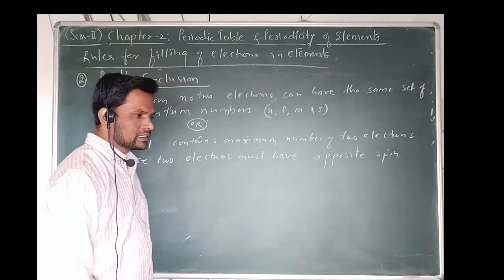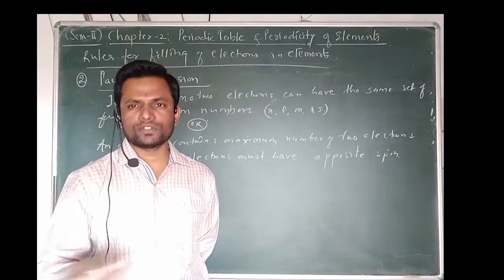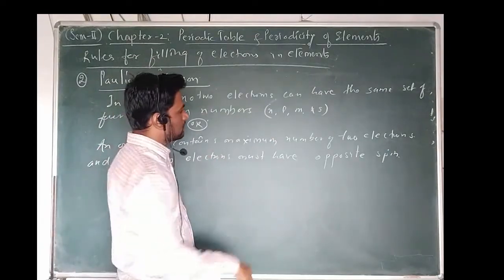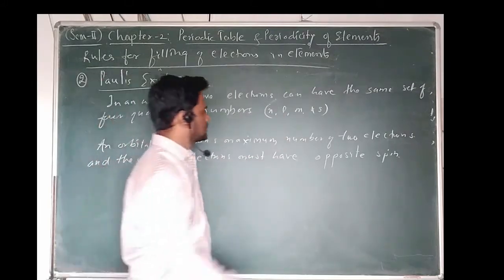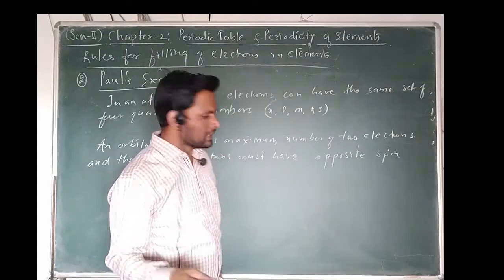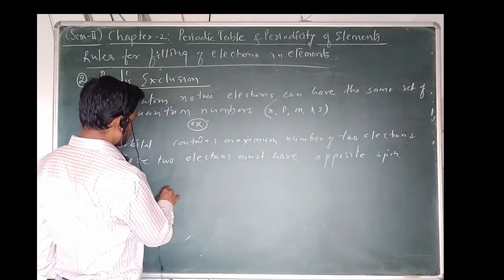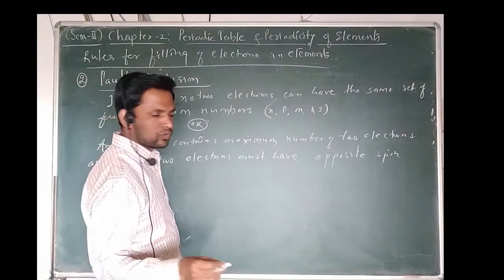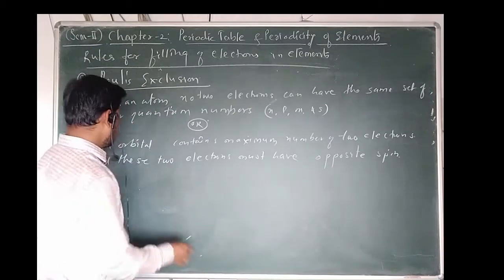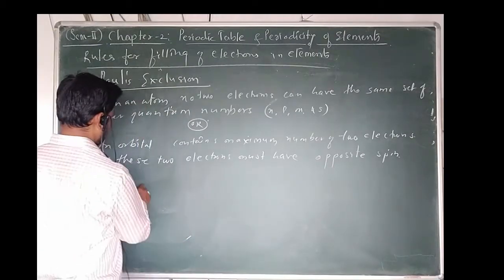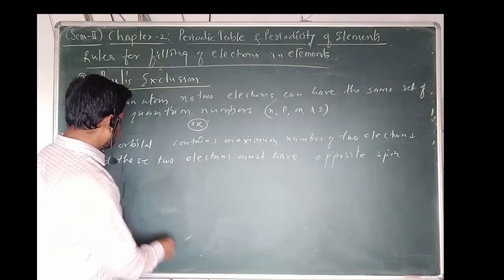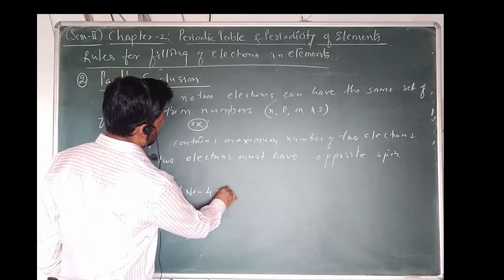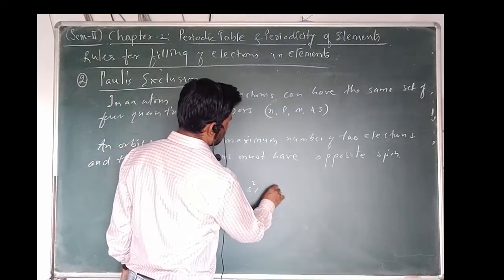For example, any two electrons cannot have the same set of 4 quantum numbers: n, which gives the principal quantum number, that is the main quantum number, l is the azimuthal quantum number, m is the magnetic quantum number, and s is the spin. For example, if I consider hydrogen, helium, lithium, and let me consider beryllium, having the atomic number 4, it can be distributed as 1s2, 2s2.